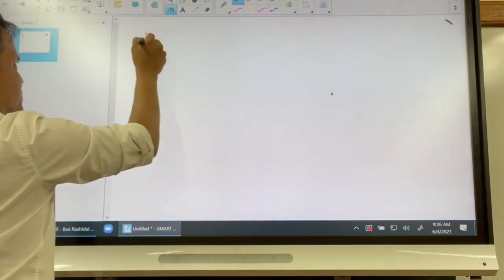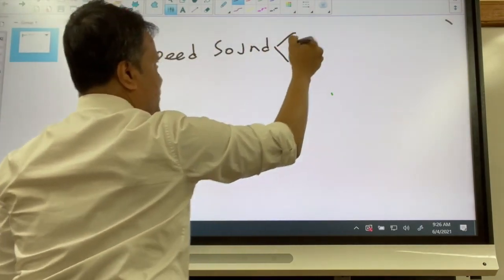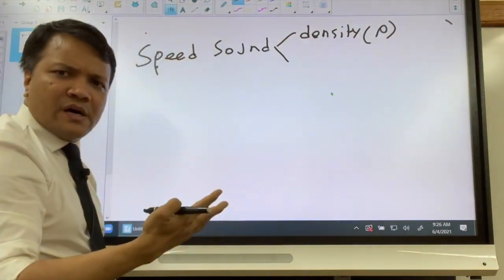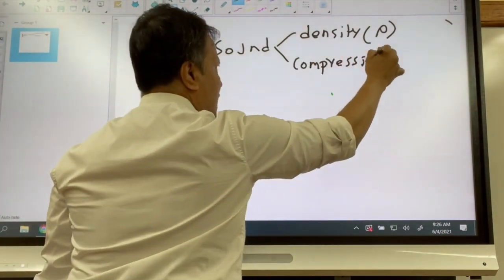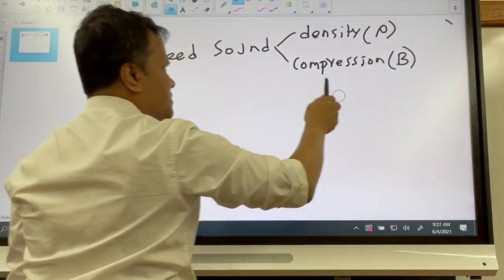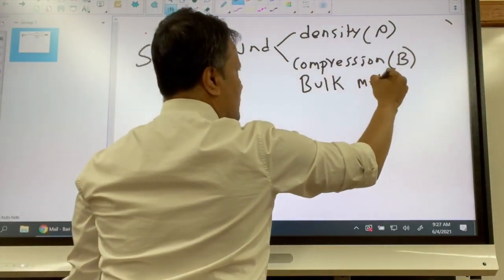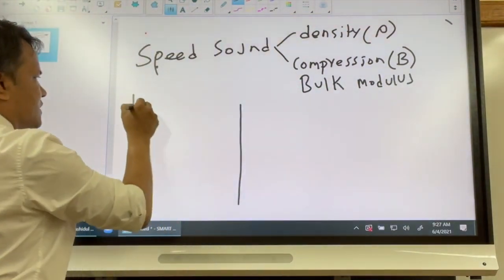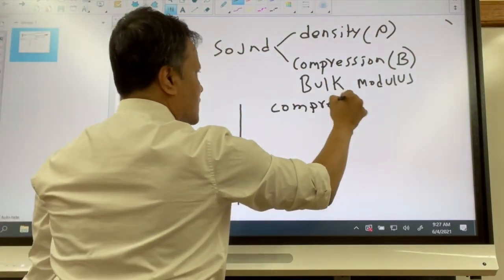Our investigation shows the speed of sound really depends on 2 things. One is the density, and we're going to use rho as the symbol. The other one is compression, how easy or hard it is to compress something. We're going to use B, and compression is sometimes also called bulk modulus. Now let's check the density on this side and the bulk modulus or compression on this side.